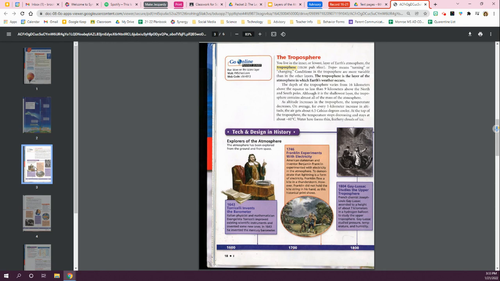As altitude increases in the troposphere, the temperature decreases. On average, for every 1 kilometer increase in altitude, the air gets about 6.5 degrees Celsius cooler. At the top of the troposphere, the temperature stops decreasing and stays about negative 60 degrees Celsius. Water from here forms thin, feathery clouds of ice.